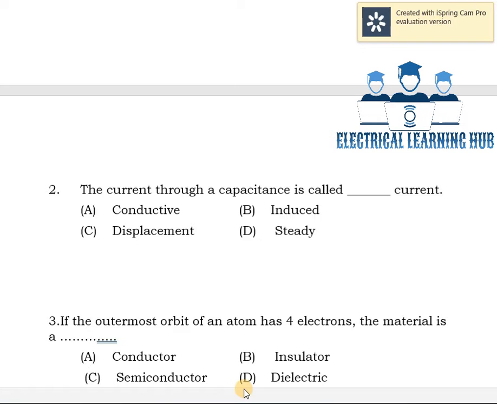In the case of capacitance, there is only displacement current. In displacement current, no charge carriers are involved. It is just variation in the electric field, which is imagined to be equivalent to a current. So, the current through a capacitance is called displacement current. The displacement current is due to variation in the electric field.